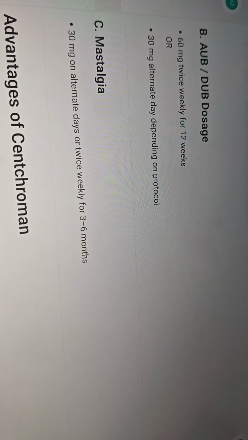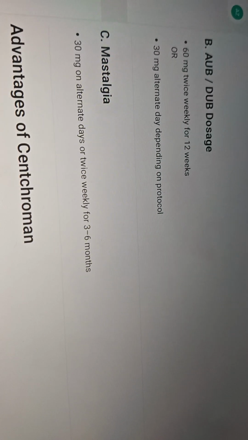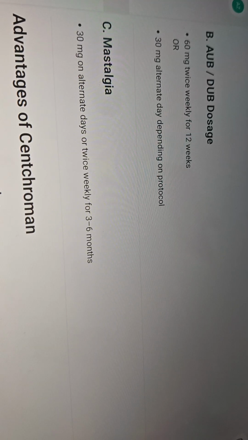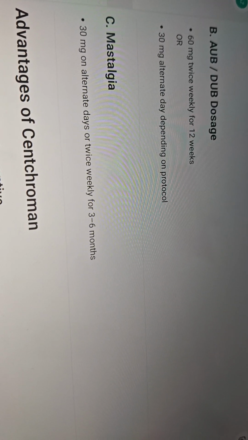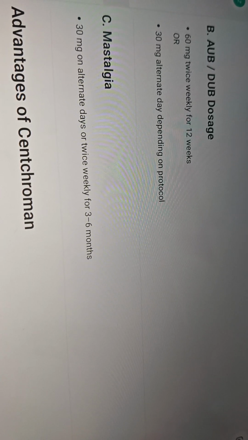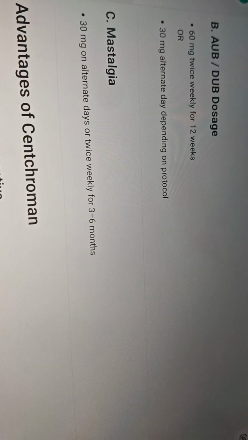For abnormal uterine bleeding or dysfunctional uterine bleeding, the dose is more, that is 60 milligrams twice weekly for the first 3 months, and then 30 milligrams on alternate days depending on the protocol. For mastalgia, a 30 milligram dose on alternate days or twice weekly for 3 to 6 months is recommended.